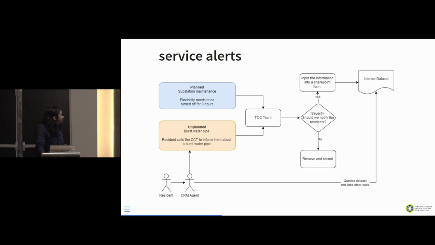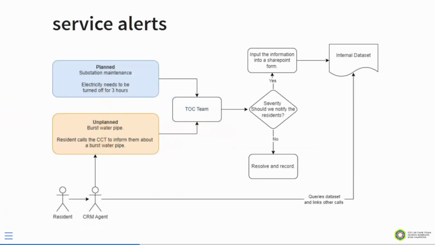Then you have unplanned service alerts. An unplanned service alert is when there's a burst water pipe. A resident calls the city to inform them about their burst water pipe, and it goes back to the previous slide, where there's either an email, a phone call, or something on social media. What happens then is that they interface with a CRM agent, or customer relation management agent, and that agent queries the data set.